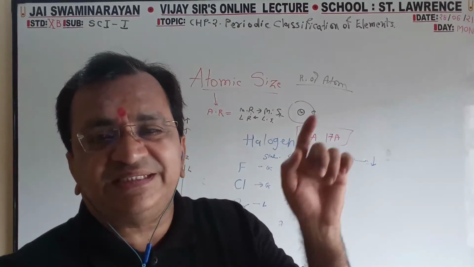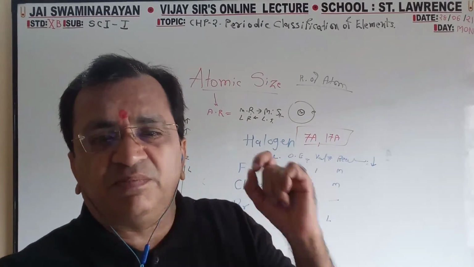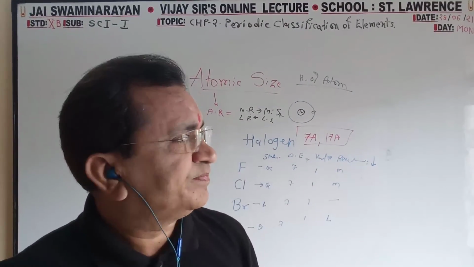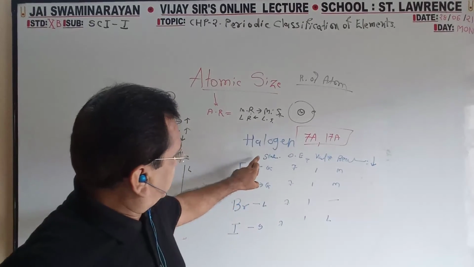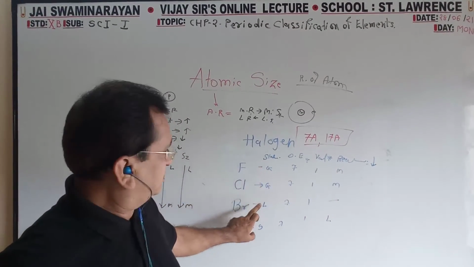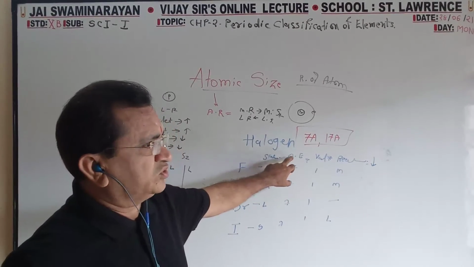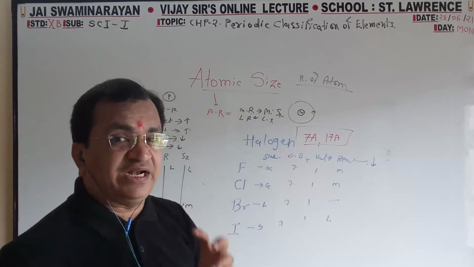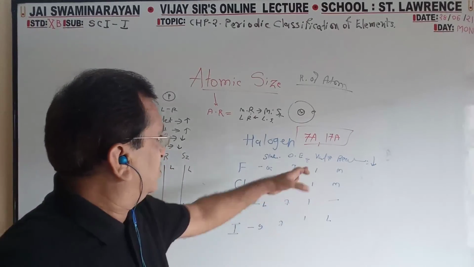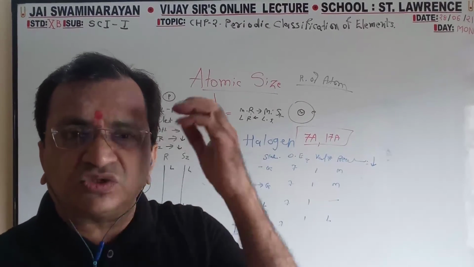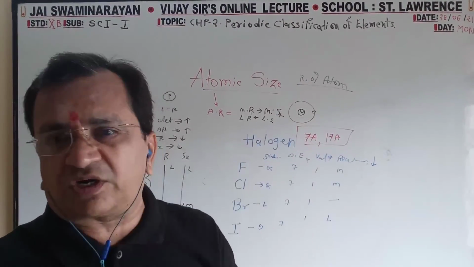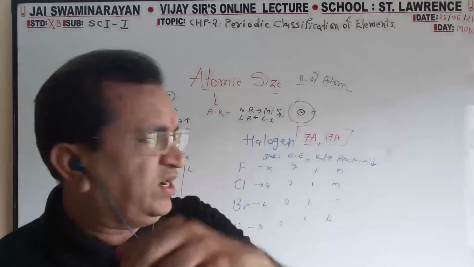Valence electron is 7. So state: gas, liquid, solid. All have 7 electrons in the outermost orbit. All valence is 1, because to complete the octet, all will accept 1.